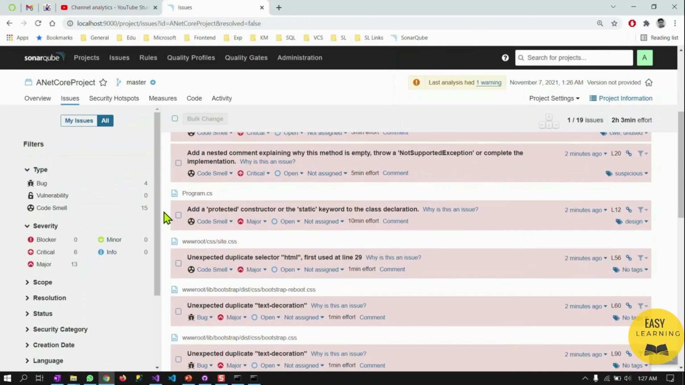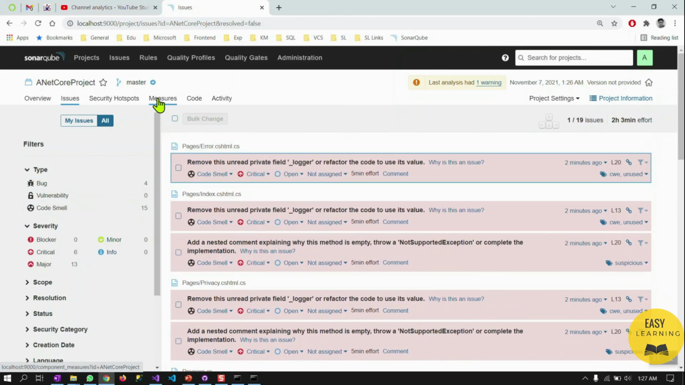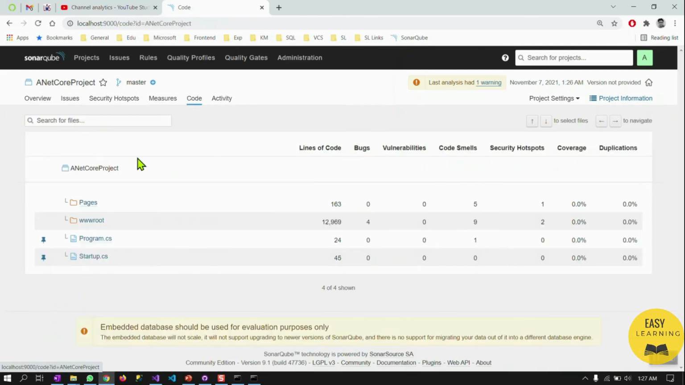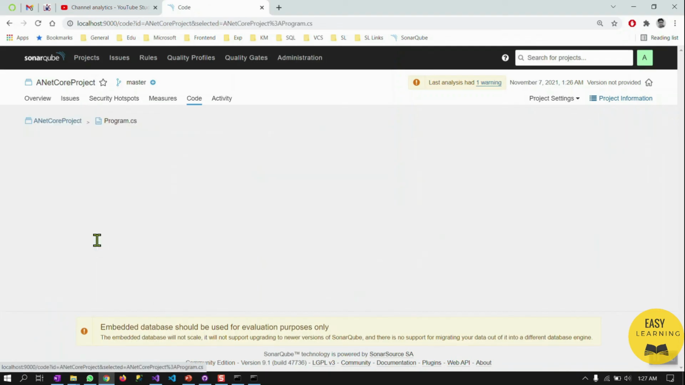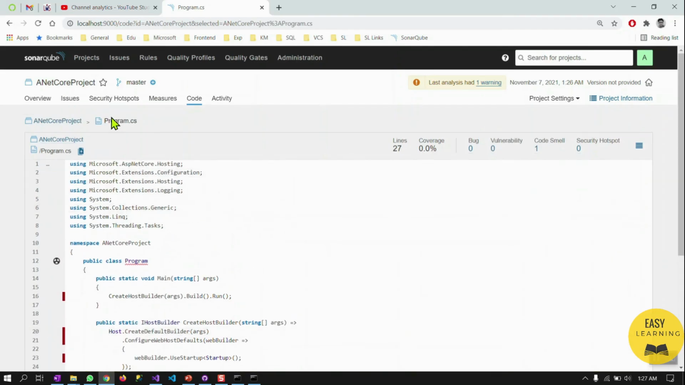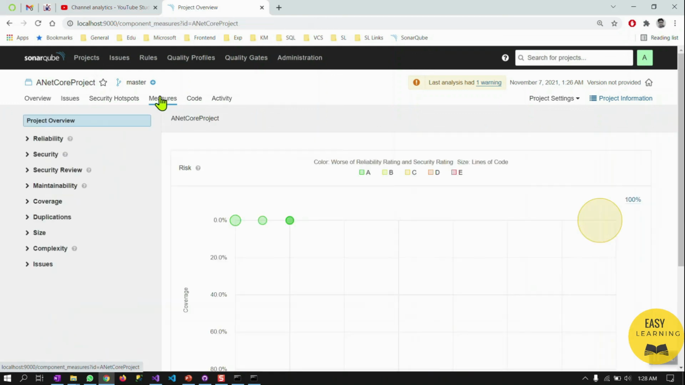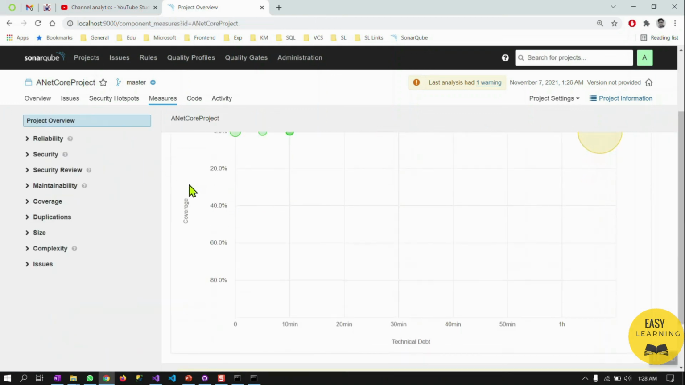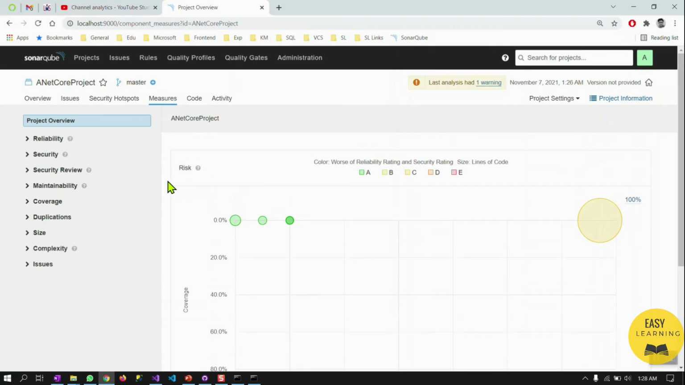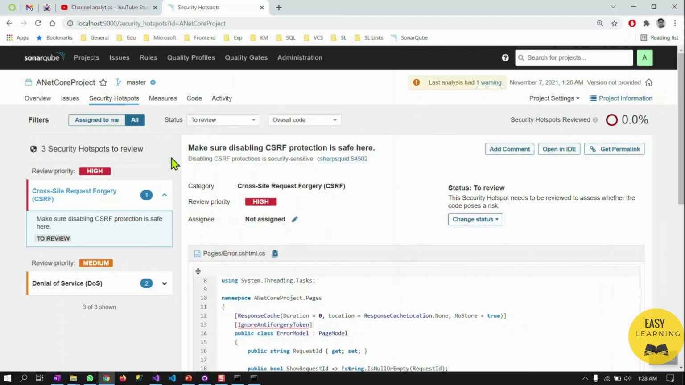You can go to this code and flip through it, to see what the different things are in each individual file and folder. Under that you can check different things like code coverage, reliability, security, maintainability, duplication and the complexity of the code and project. So this is the SonarQube code analysis for a .NET Core project.